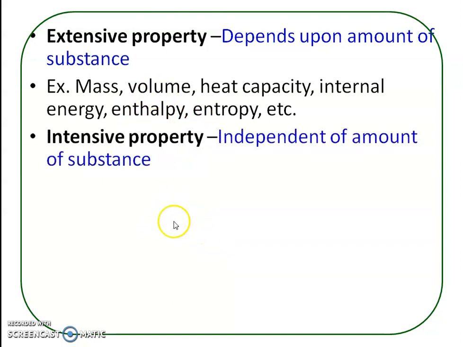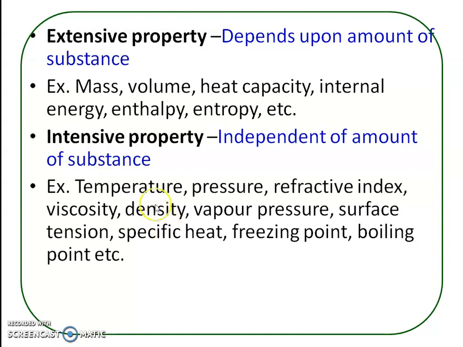Now the next macroscopic property is the intensive property. The properties of a system whose value is independent of the amount of substance present in the system are called intensive properties. The examples are temperature, pressure, refractive index, viscosity, density, vapor pressure, surface tension, then specific heat, freezing point, boiling point. All these are intensive properties. It means their values are independent of the amount of substance present in the system.